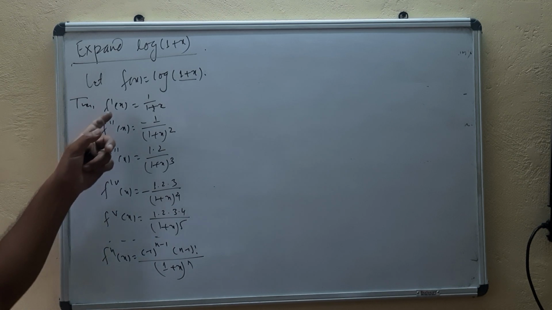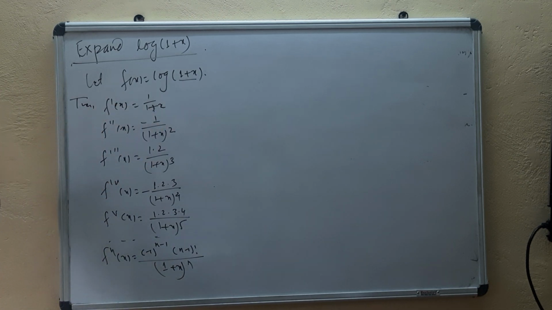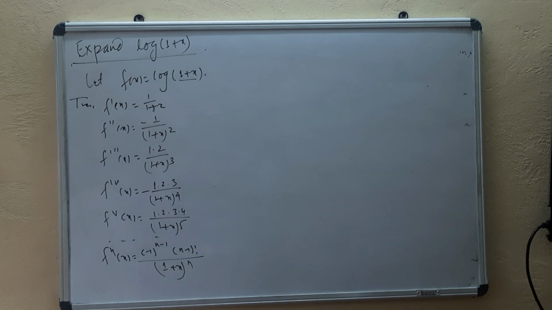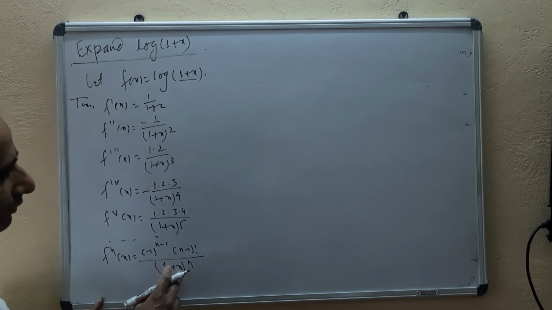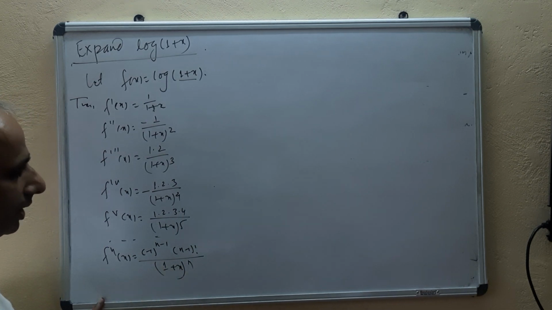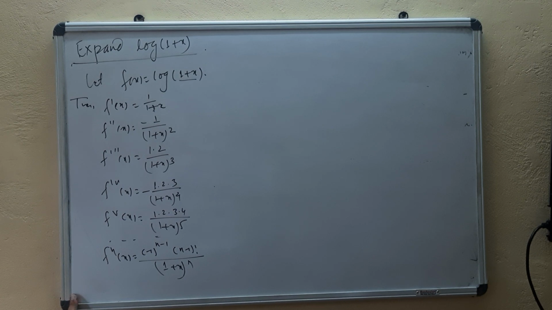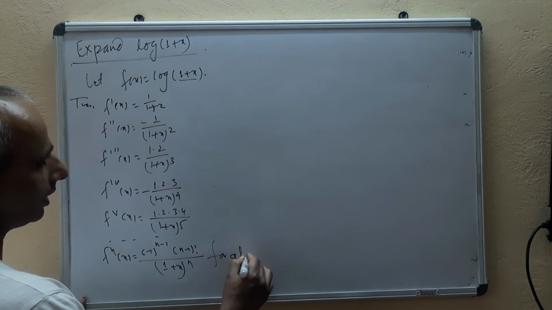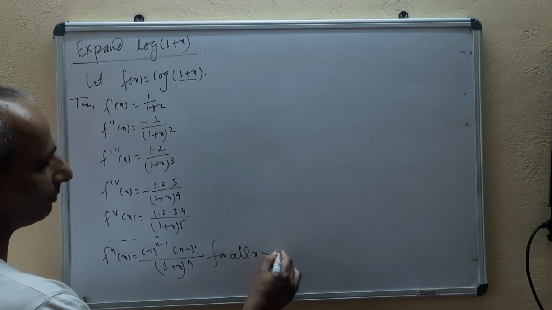So from here you can find f dash 0, f double dash 0, for all values you can find from f^n(x), isn't it? And here, as we see, if x equals minus 1, this will be invalid. So for all x greater than minus 1, why?